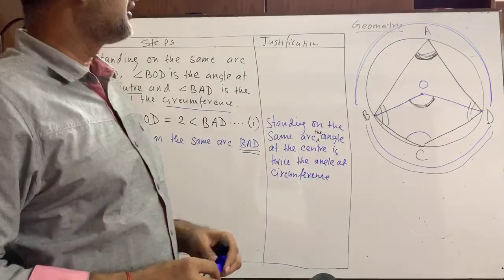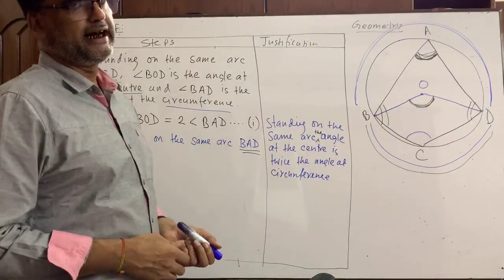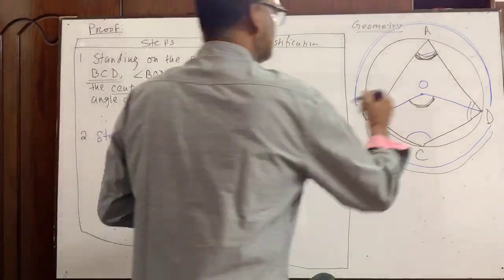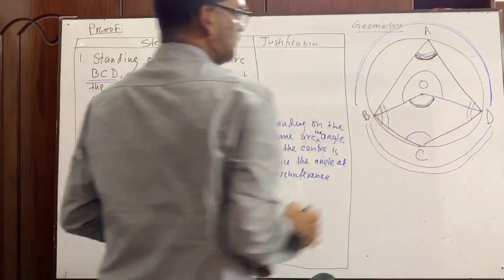So standing on the same arc BAD, what is the angle at the center? You see, this is the angle at the center, okay.